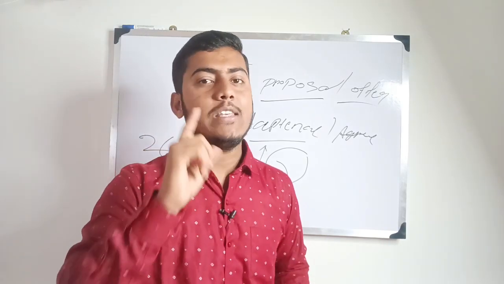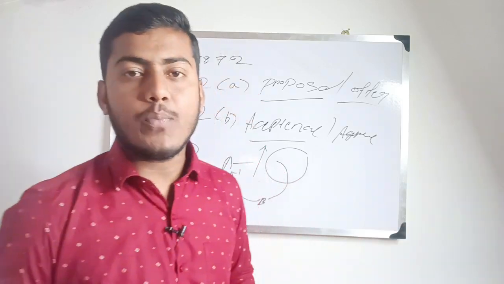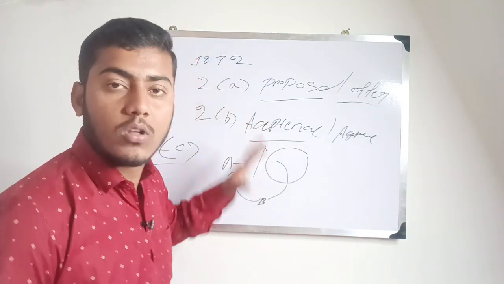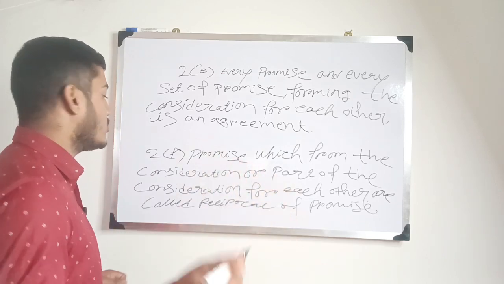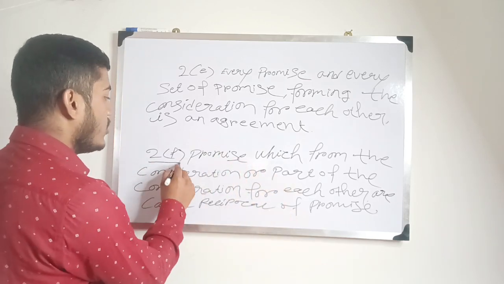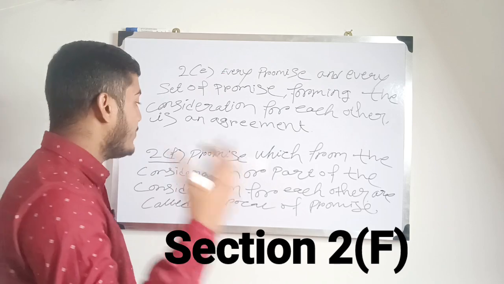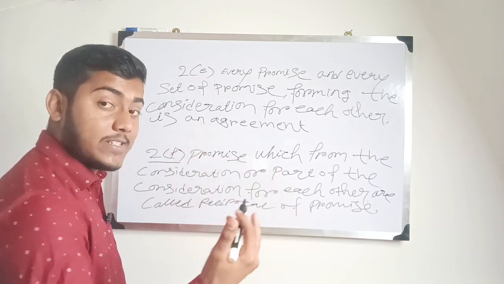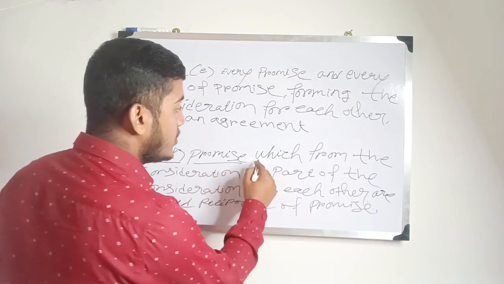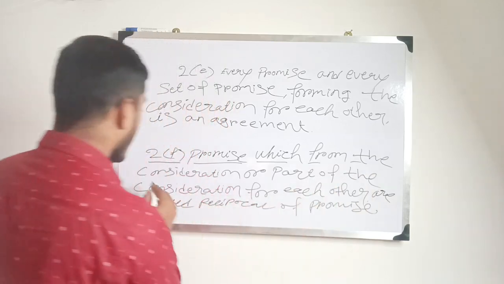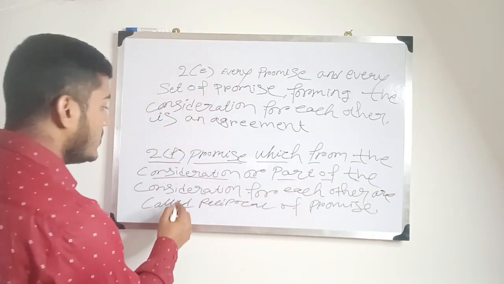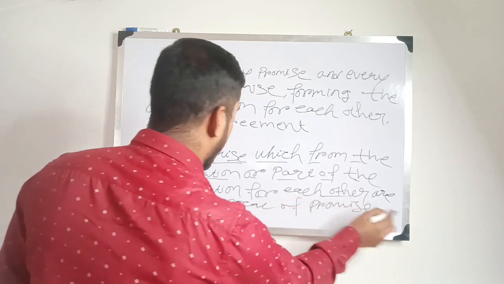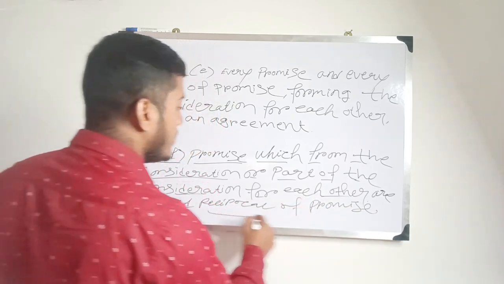And what is a reciprocal promise? First I clear the board, then I will write. So I write that down. What is a reciprocal promise? Section 2 subclause (f) deals with reciprocal promises. So what does it mean? Promises which form the consideration or part of the consideration for each other are called reciprocal promises.